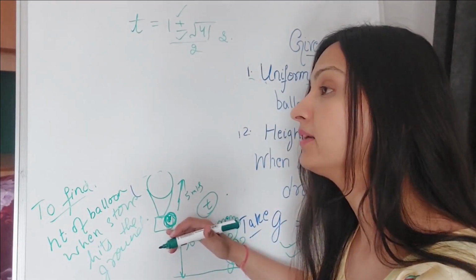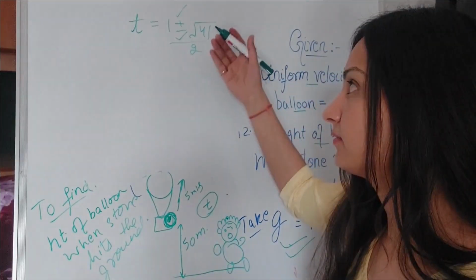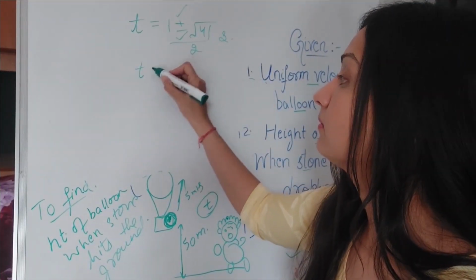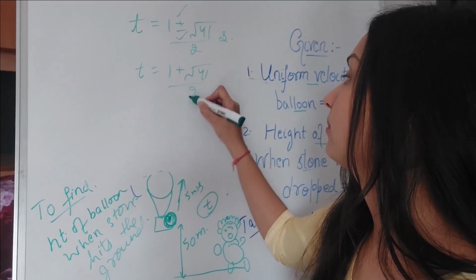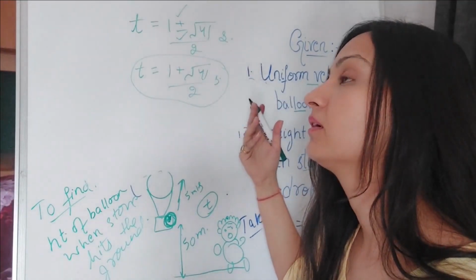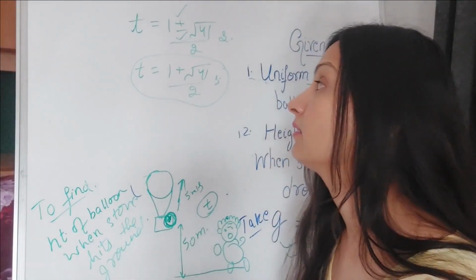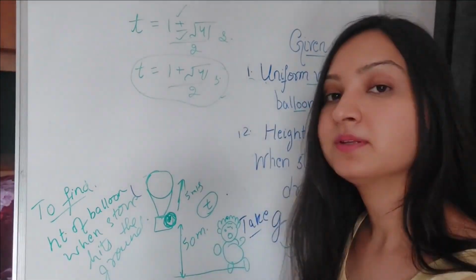You have to find the time the stone takes to reach the ground, and this has to be positive. So the time that you will be using here is 1 plus under root of 41 by 2 seconds. So this can be ignored. I'm not interested in negative sign. Time should be real and positive.